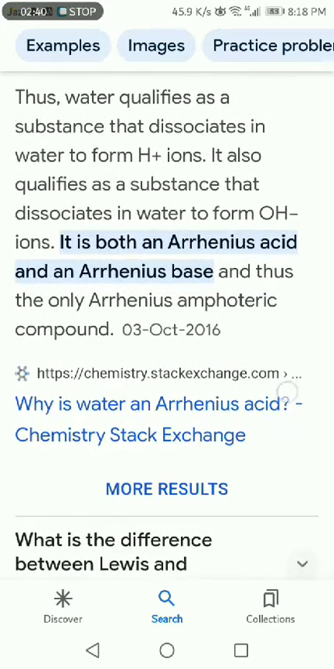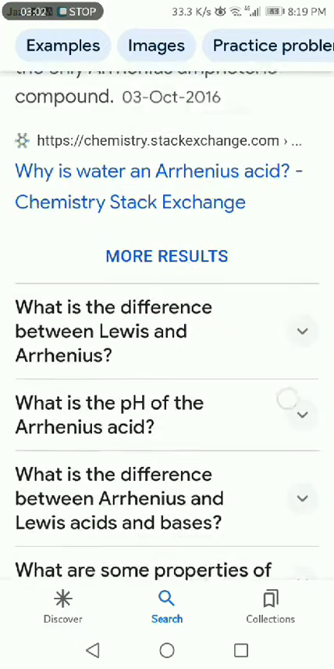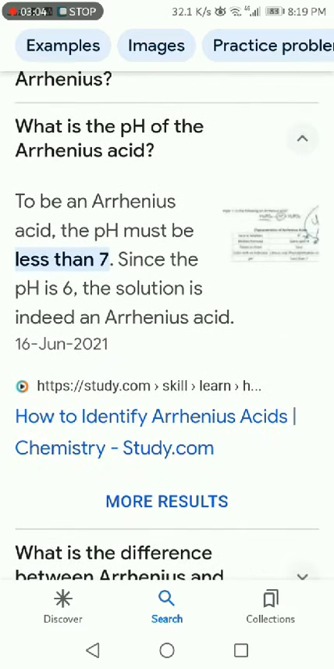Thus, water qualifies as a substance that dissociates in water to form H+ ions. It also qualifies as a substance that dissociates in water to form OH- ions. It is both an arsenous acid and an arsenous base, thus an amphoteric compound. To be an arsenous acid, the pH must be less than 7. Since the pH is 6, the solution is indeed an arsenous acid.